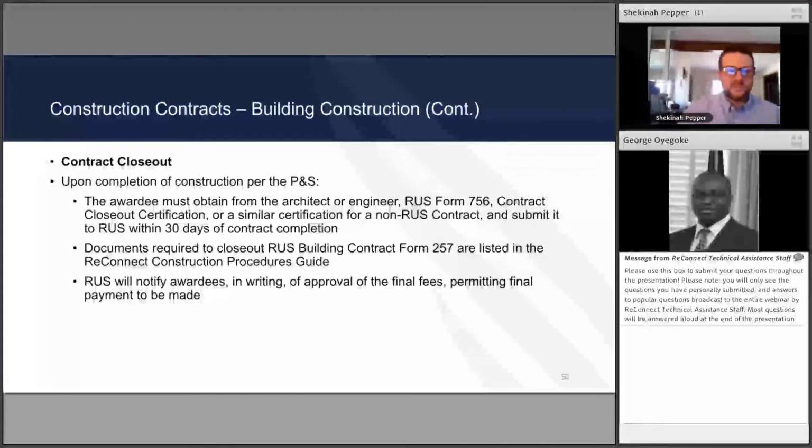Contract closeout. Upon completion of construction per plans and specs, the awardee must obtain from the architect or the engineer, depending upon the project, RUS Form 756, contract closeout certification, or a similar certification for a non-RUS contract. Must be submitted to RUS within 30 days of completion. Documents required to close out RUS building contracts are Form 257. Once again, if you have questions, trying to remember all these form numbers, reach out to your GFR. There's also a documents and forms website that we have that has all of this information on there. RUS will notify awardees in writing of approval of the final fees and allowing payment to be made.